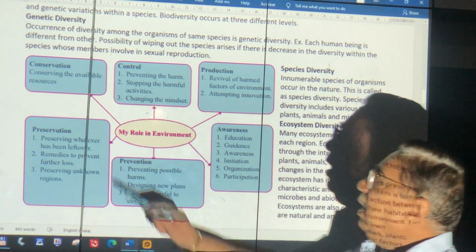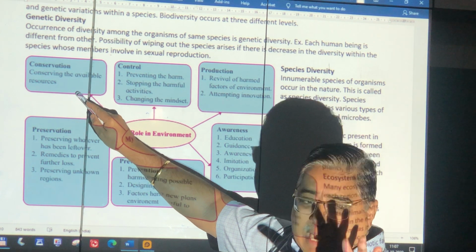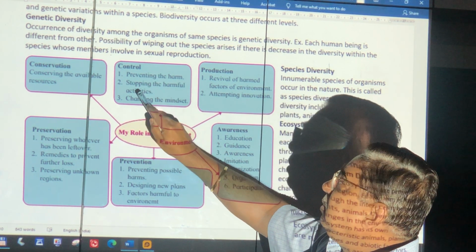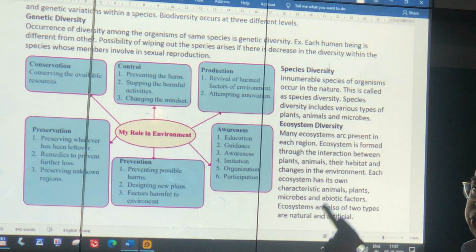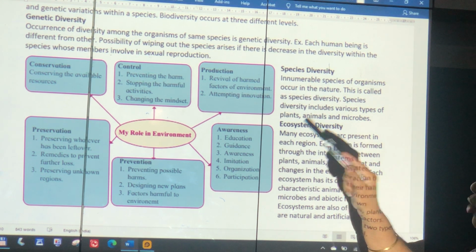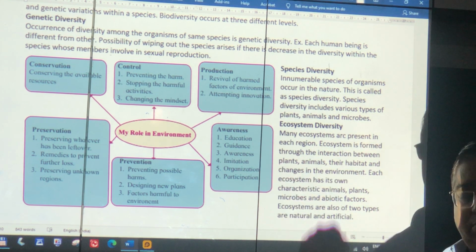First, we have to conserve what is there now. At least take care of that. What is gone, cry later. Control, prevent, stop and change. Prevent the harm, stop the factory today, remove the smokestack chimneys, stop the harmful activity, change the process, change your mind that nothing can be done. Don't.